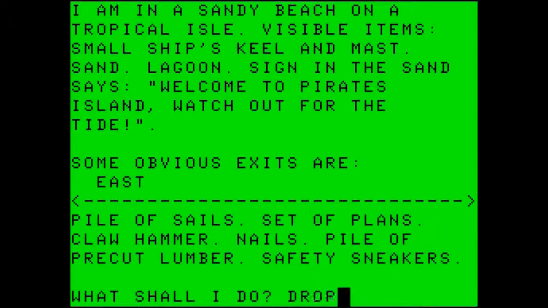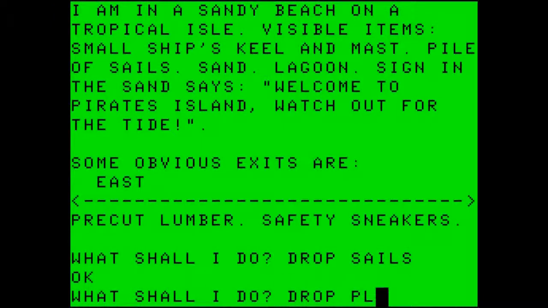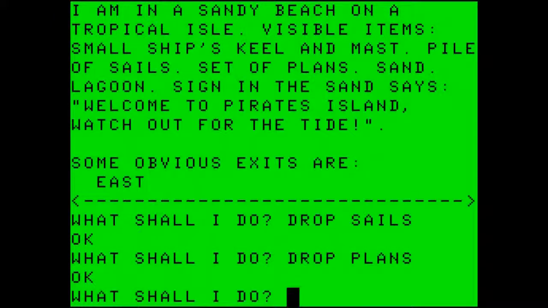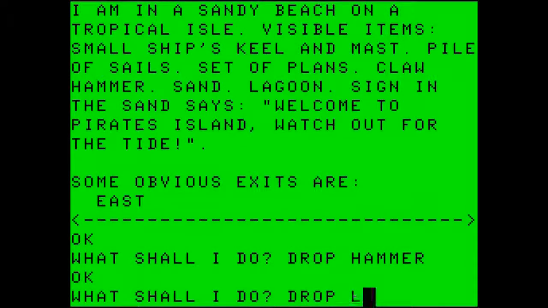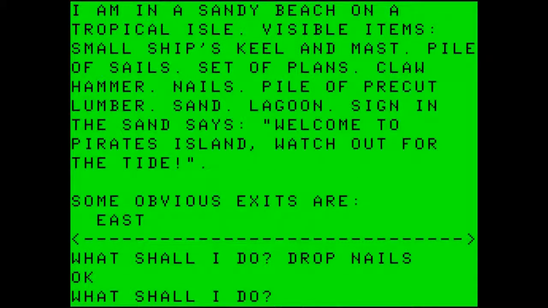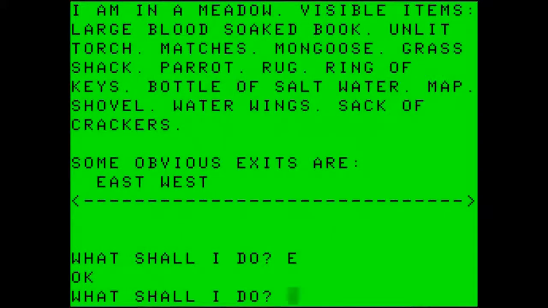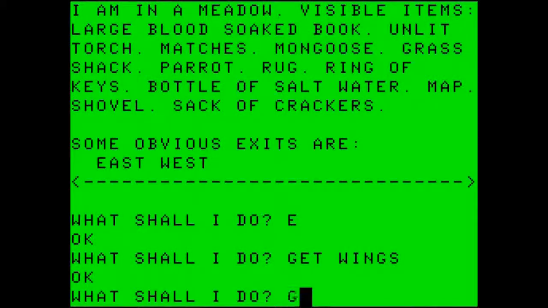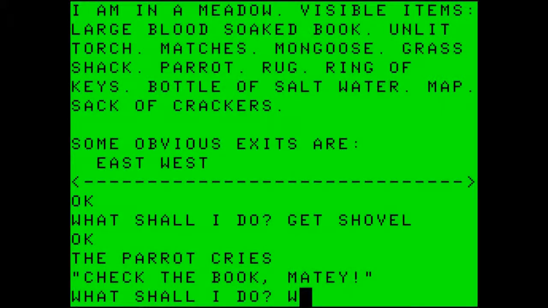So let's drop things. Let's drop the sails, drop the plans, drop the hammer, drop the lumber, drop the nails. Let's go east again, back to where we were gathering everything. Let's get the water wings. Let's get the shovel. And then we go west again.